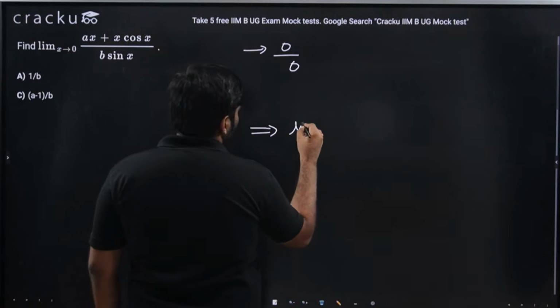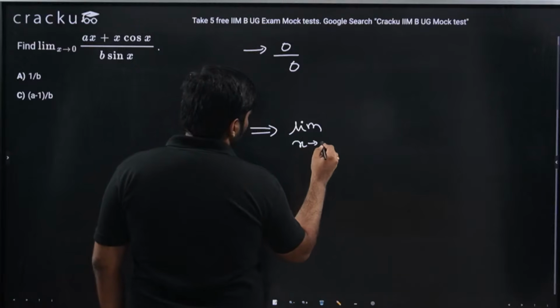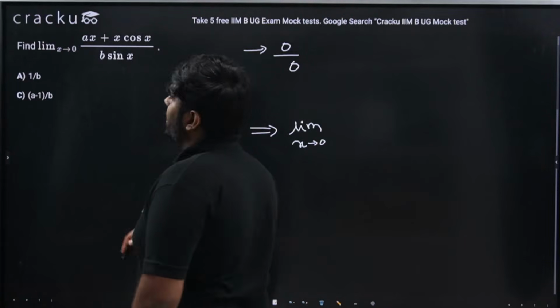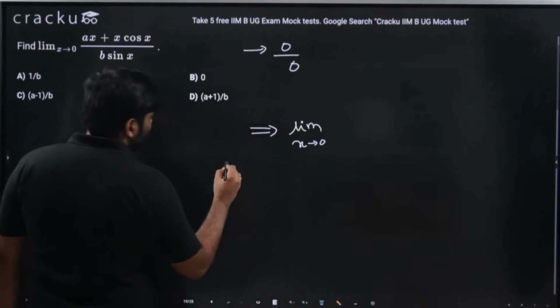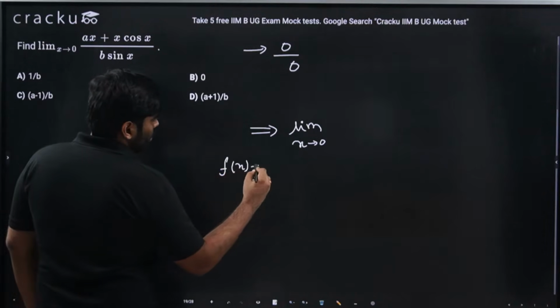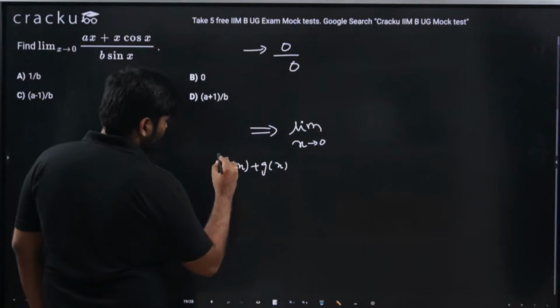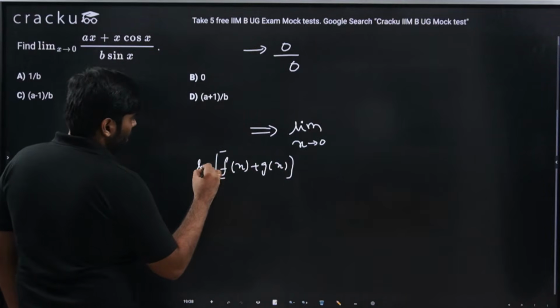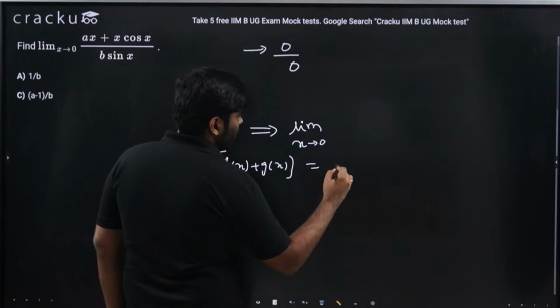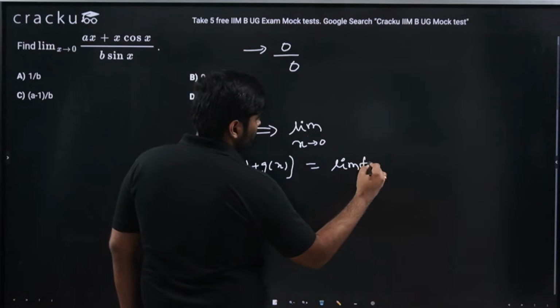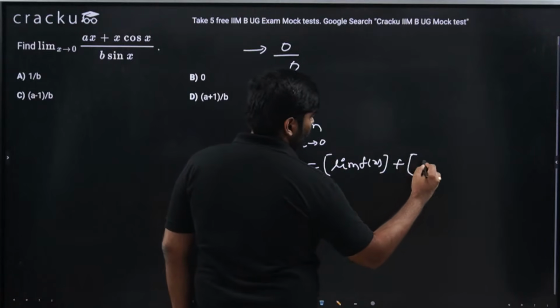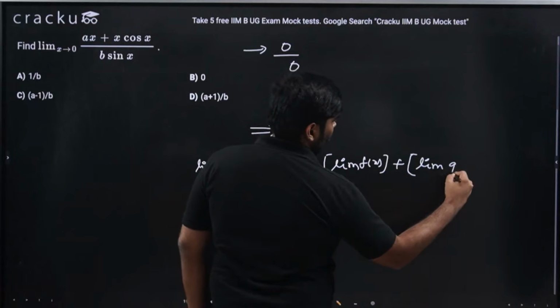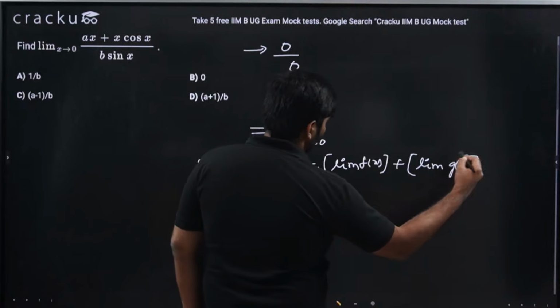That is nothing but limit x extends to 0. Now I'll apply the algebraic law of limits, which says limit of f of x plus g of x is nothing but limit of f of x plus limit of g of x, right?